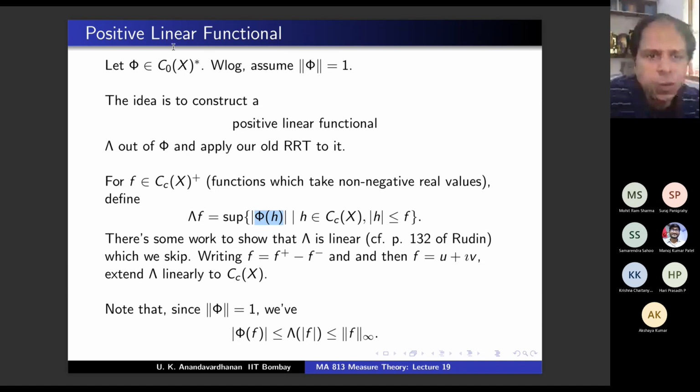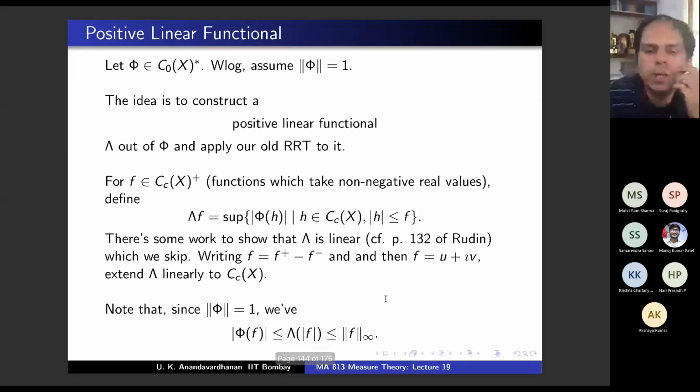Phi is a linear functional on C0x. It's given to be a continuous linear functional. So that means modulus of phi of h is less than or equal to the operator norm of phi times the sup norm of h. Sup norm meaning essential sup norm. But you are assuming that the operator norm of phi is 1. So modulus of phi h is less than or equal to sup norm of h, and this is true for all h. Therefore, by taking supremum, you will get that lambda of f is less than or equal to the infinity norm of f. Okay, so this much you have.